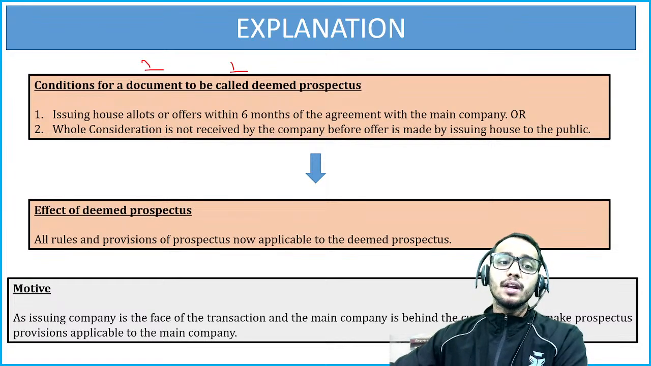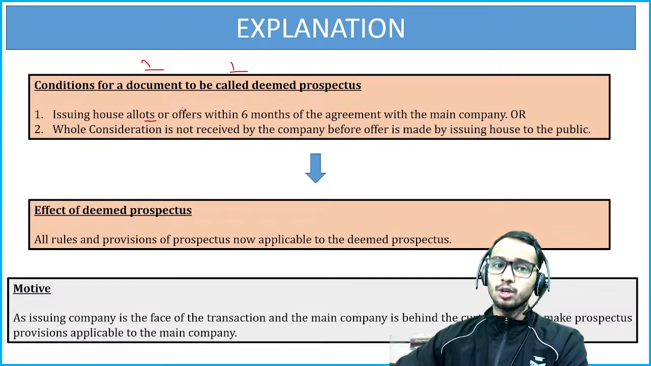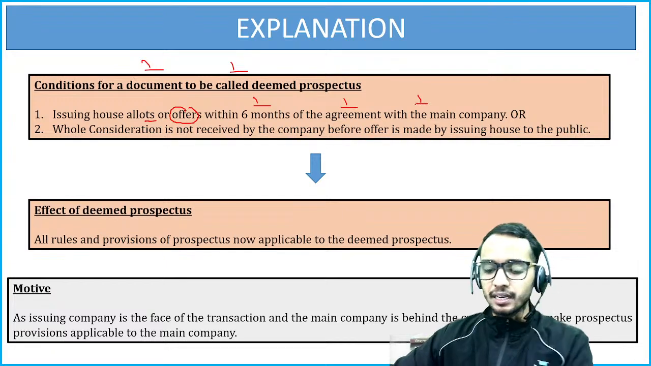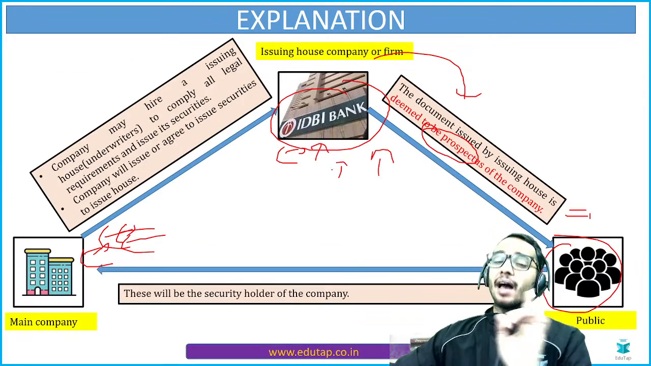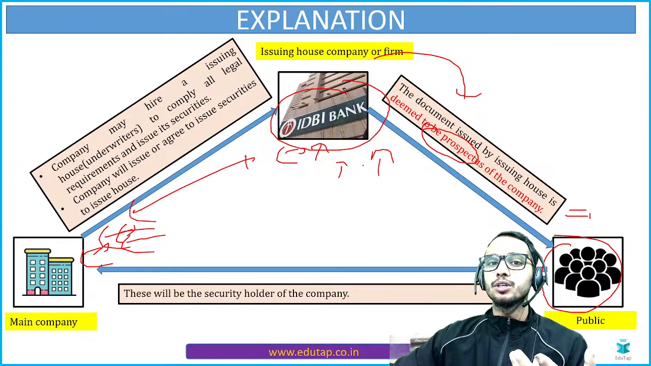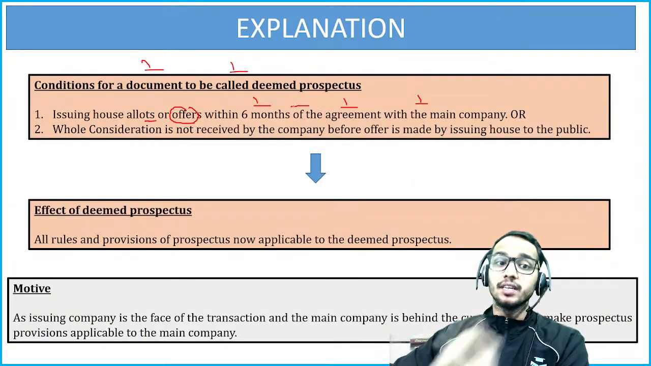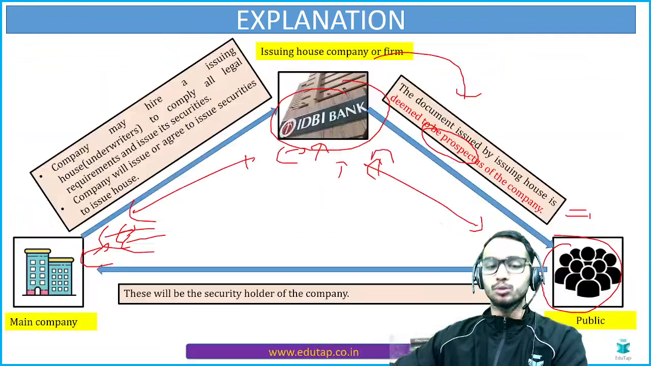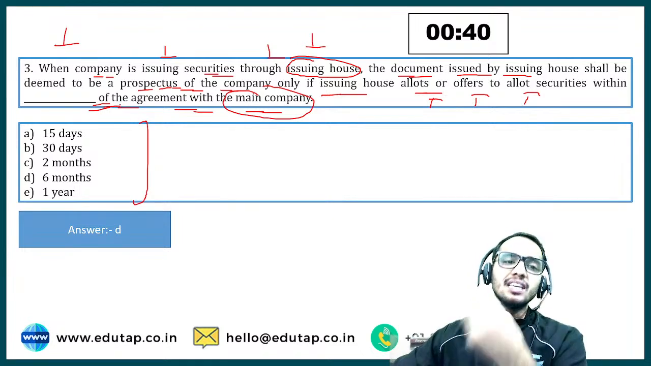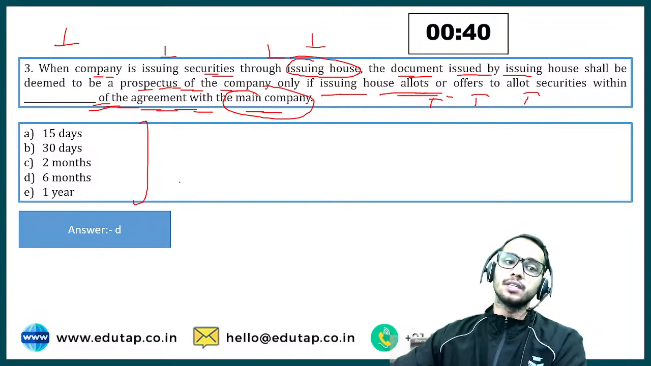First condition: the issuing house, in our case IDBI Bank, allots or offers within 6 months of agreement with the main company. That means this IDBI Bank, within 6 months of getting the agreement with the main company, offers shares to the general public. So it should be done within 6 months. This is what the question was asking: within how many years, days or months of agreement with the main company does the issuing house allot? So the answer would be option D.